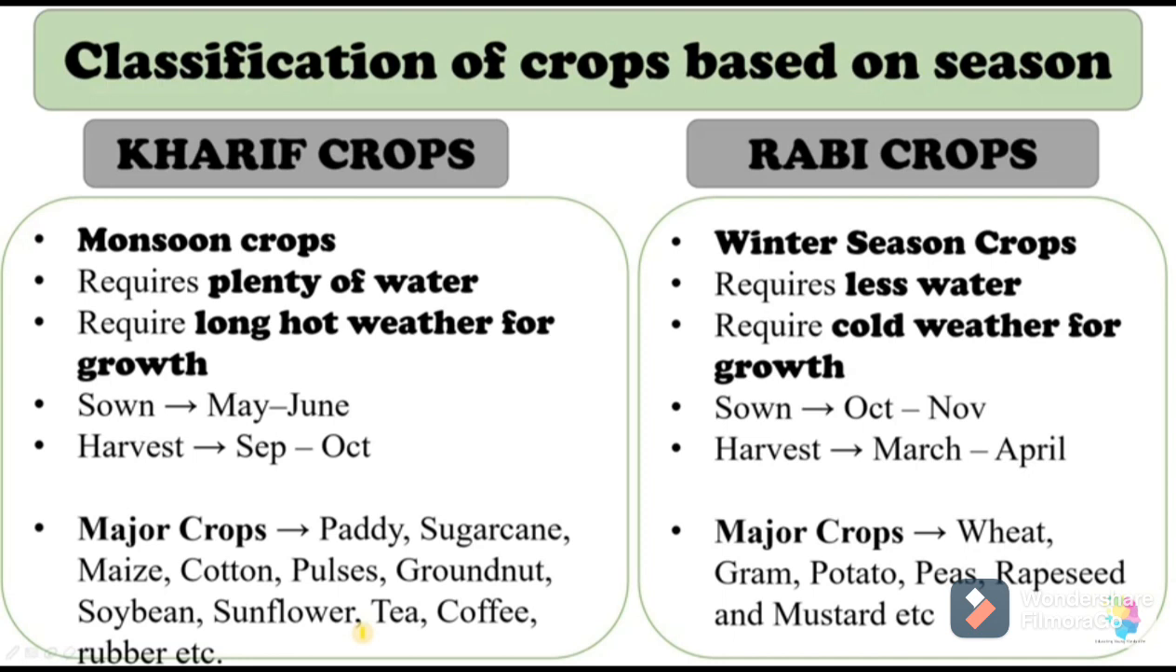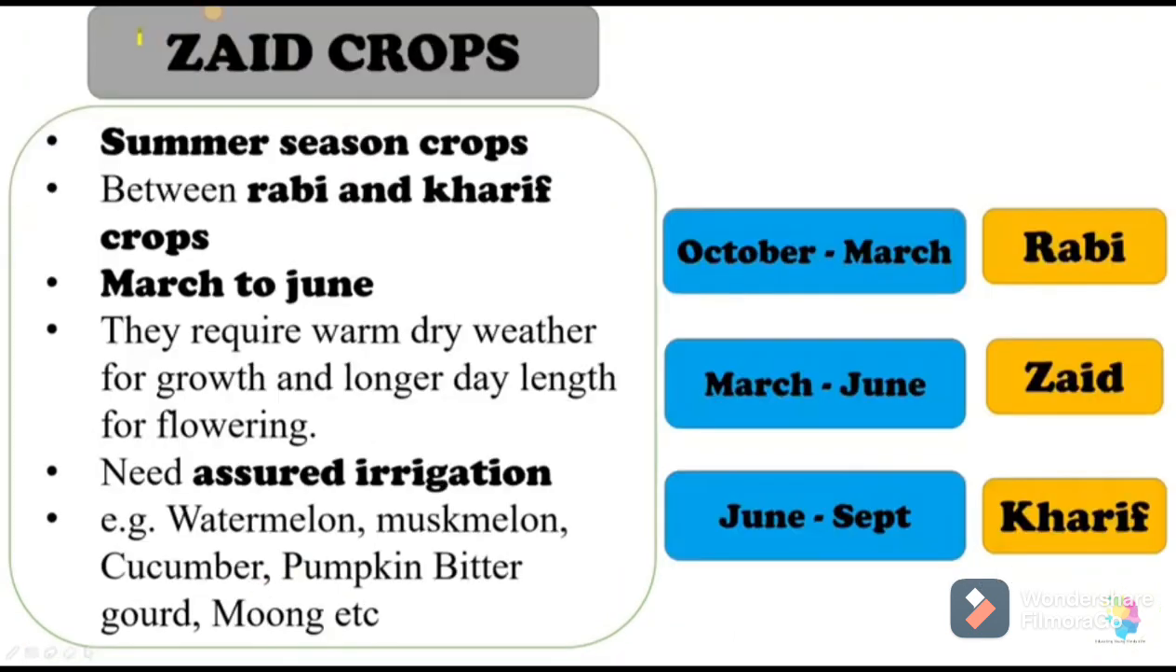Then zaid crops are also there. So what is meant by zaid crops? Zaid crops are summer season crops. These are cultivated between rabi and kharif crops. March to June is the period for these crops. They require warm, dry weather for growth and longer day length for flowering.